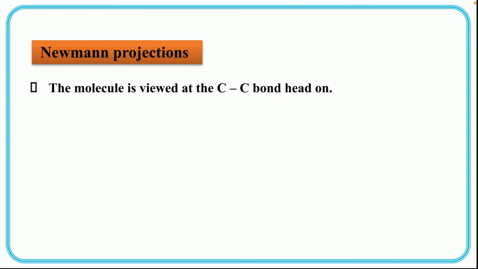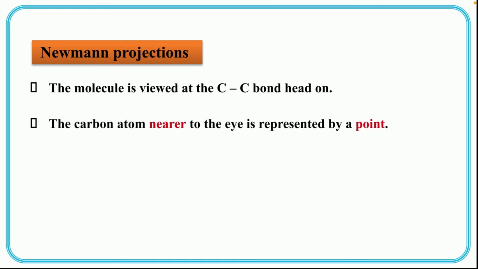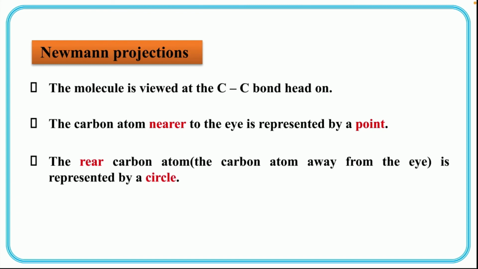The carbon atom nearer to the eye is represented by a point, and the rear carbon atom, that is the carbon atom away from our eyes, is represented by a circle.